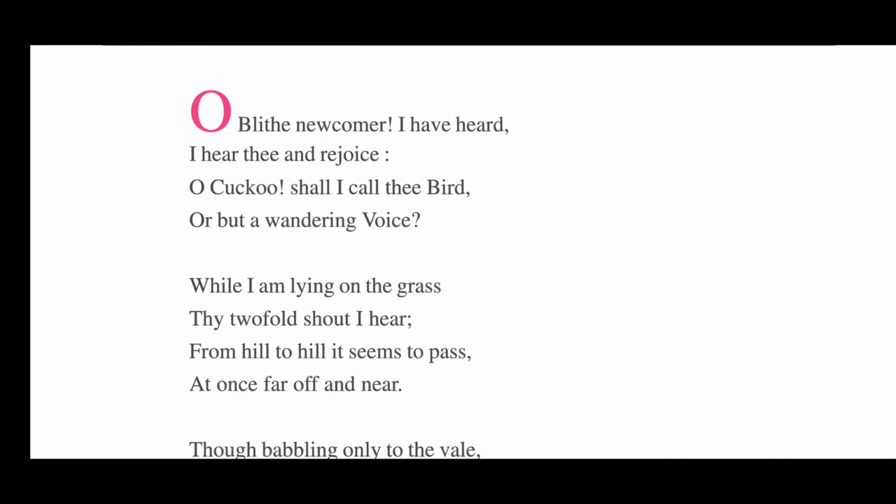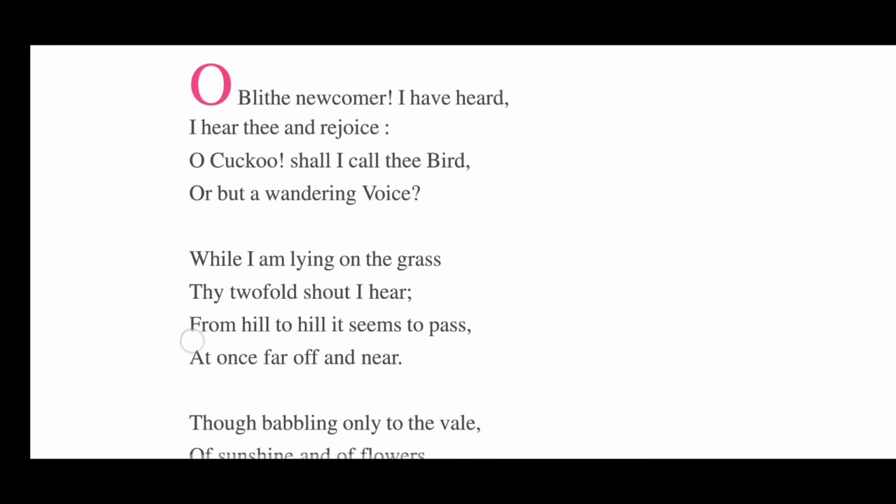The poet said that he had heard the voice of the cuckoo earlier in his childhood also. I hear thee and rejoice. The poet says that he hears the voice of the cuckoo, and while hearing the voice of the cuckoo, he feels great pleasure, he feels great happiness.